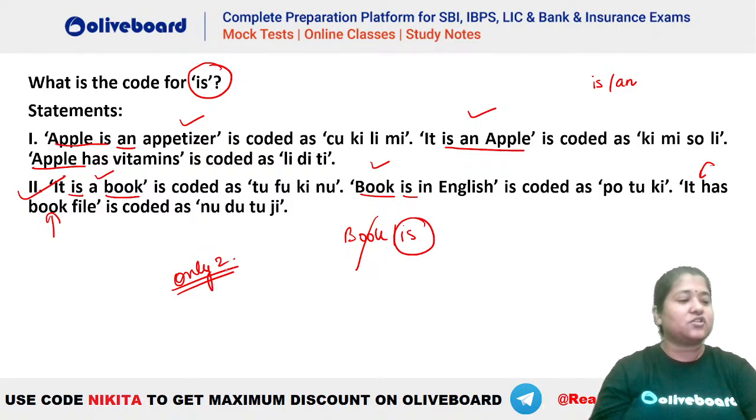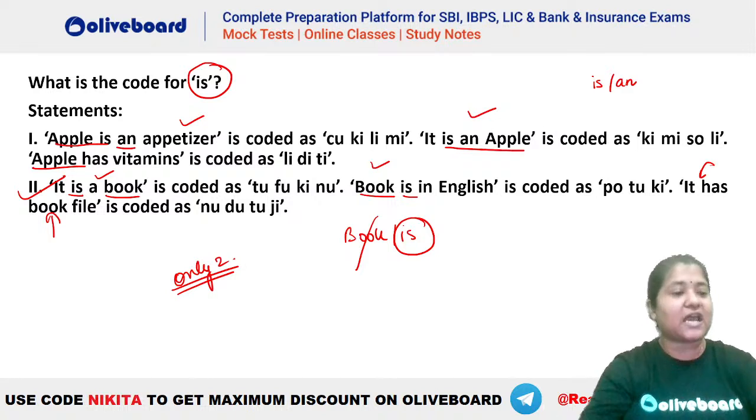Okay. So a similar type of question based on Chinese coding was there. But guys, remember that whenever you have data sufficiency, it will take some time, right? Because this is a single question. It is better to go for a set-based question rather than doing this single question in your examination generally. Because this will take some time. It will take the same time as you solve a puzzle. Utana hi time lagega and you will be getting only 1 mark, right? It is better to solve your syllogisms, inequality, direction sense or blood relation rather than this one.